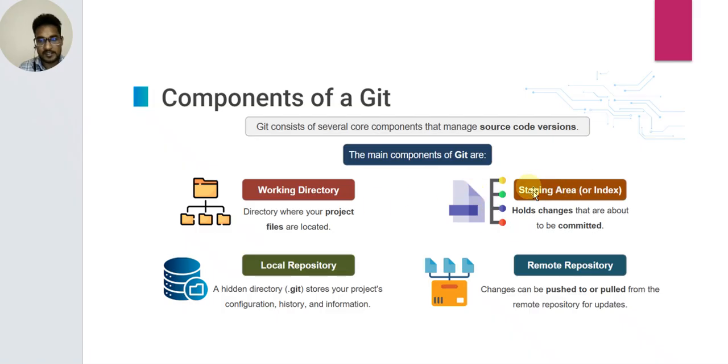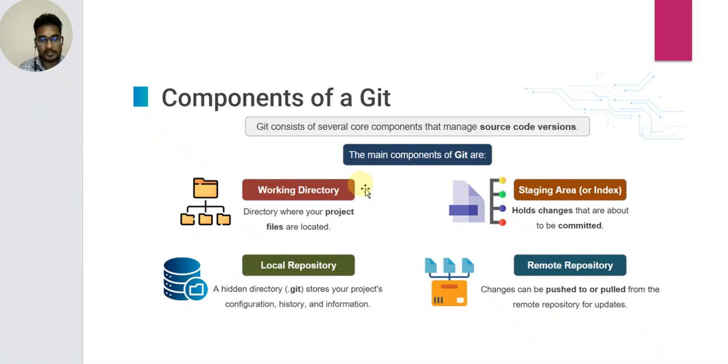Second is the staging area or index, which holds changes that are about to be committed. Third, the local repository, a hidden .git directory that stores your project configuration, history and information. Fourth, the remote repository, where changes can be pushed to and pulled from for updates.